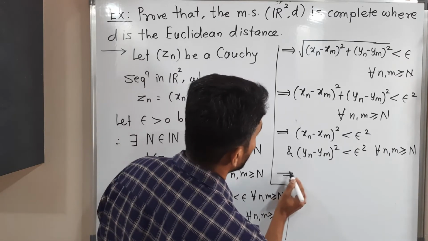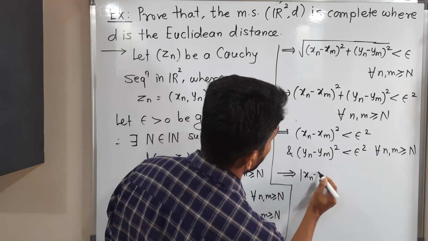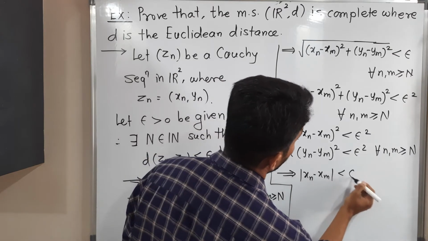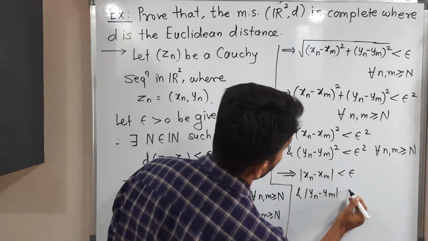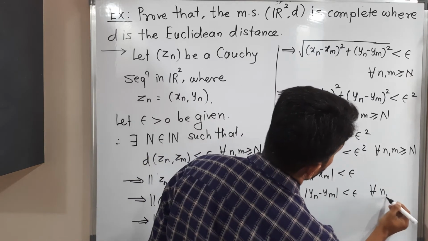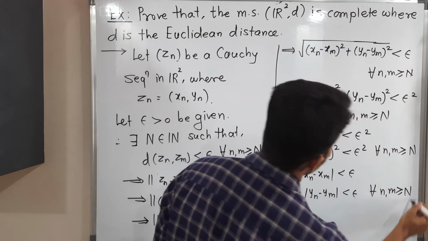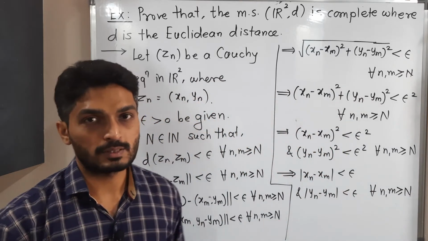So implies mod of xn minus xm less than epsilon and mod of yn minus ym less than epsilon. You are familiar with this definition. This is the definition of Cauchy sequence, right?